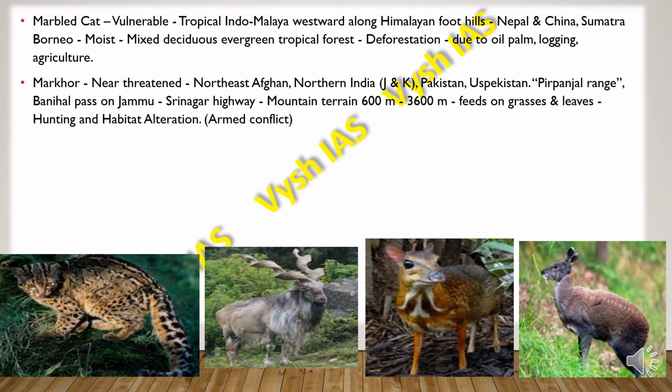Then we have the marbled cat. So it is vulnerable and it is tropical to Indo-Malaya westward, a region along the Himalayan foothills. It is also found in Nepal and China and Sumatra, Borneo. Then they are found where moist mixed deciduous evergreen tropical forests are found. They face a threat because of deforestation due to the oil palms and the logging.